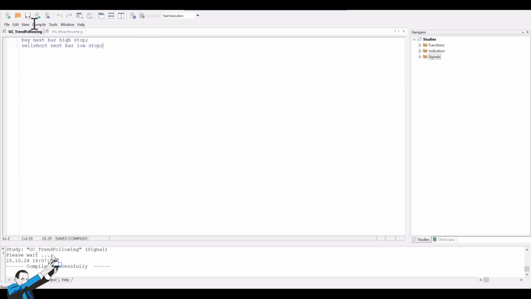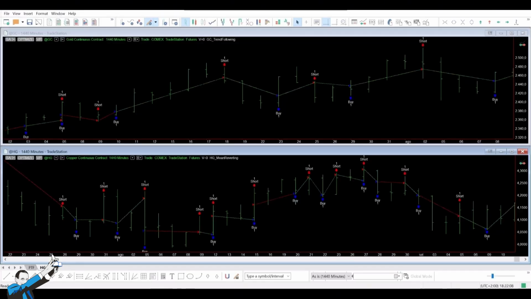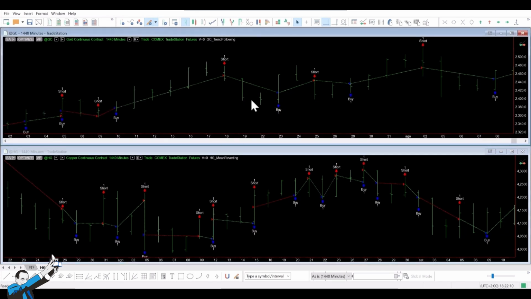Naturally, for the trend following system on gold, we act in the opposite way. We buy on the break of the previous session's high with a stop order and sell on the break of the previous session's low with a stop order. In other words, with this strategy, we expect the price to continue in the same direction once certain levels are reached. Now let's go back to the charts and visualize these two simple strategies.